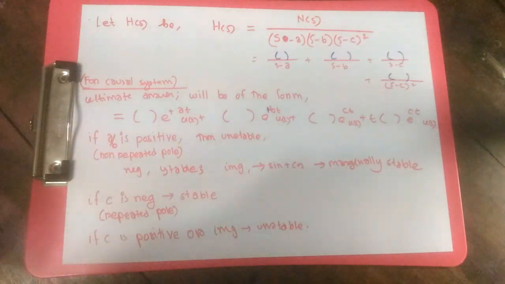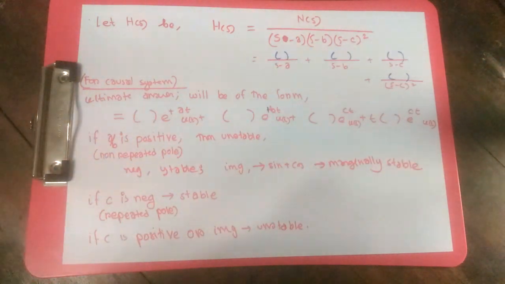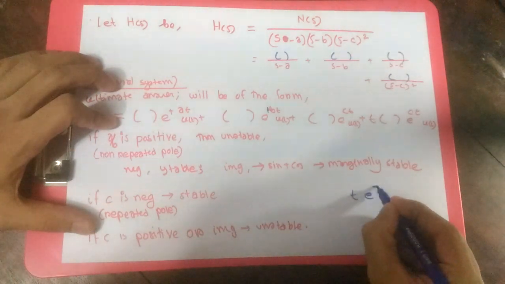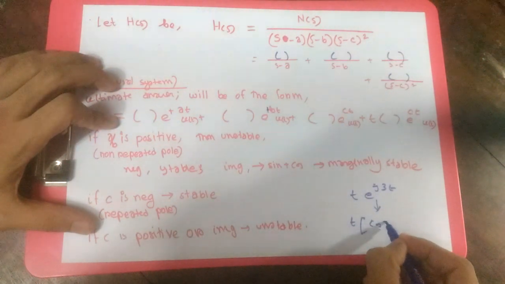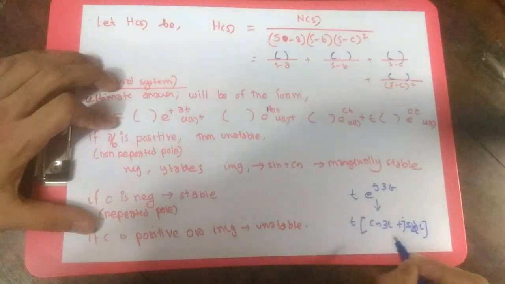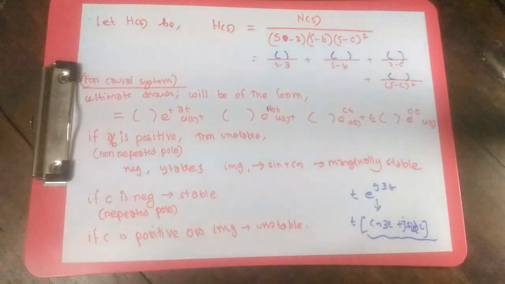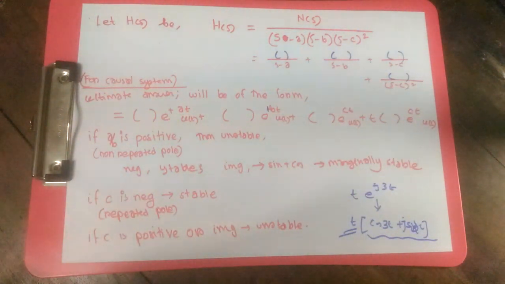And also if our c is imaginary, then it's also going to be unstable, because t times e to the power j3t, for example, is t times cosine of 3t plus j sine of 3t. Although this is bounded by 1 and oscillating in nature, there is a t here, so it's going to gradually increase its amplitude, and it's again going to be unstable.